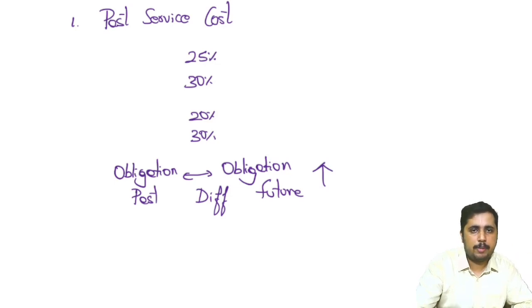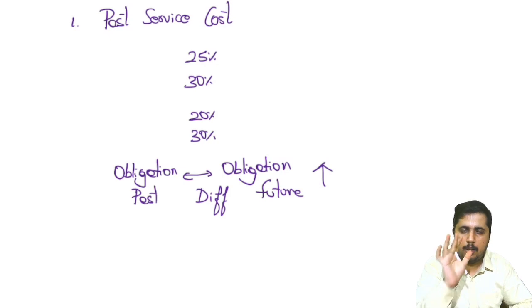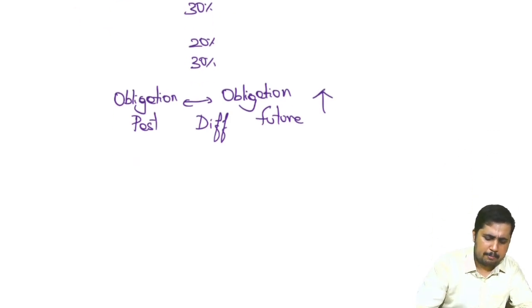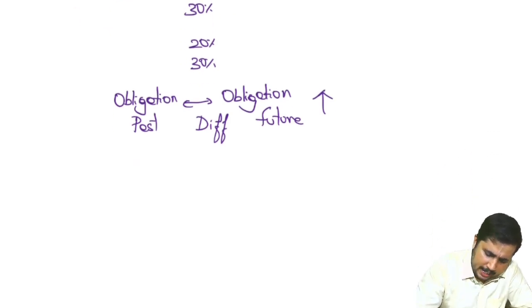Any of the two might have increased. So there is a different obligation part itself. Okay, let's take an example. Because you made this change, there is an additional obligation to pay to the extent of 20 lakh.